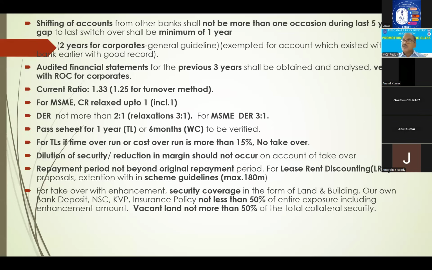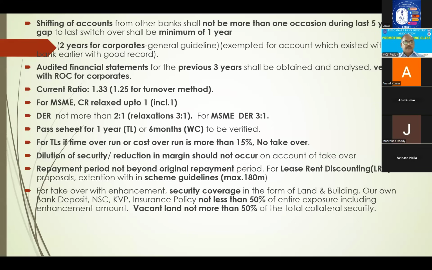Time overrun. You say in 2 years, entire construction will be completed and the commercial operations, they will continue. We call COD date, commercial operation date, or DCCO. DCCO we call, otherwise also. That means commencement of commercial operations, date of commencement of commercial operations. 2 years we have prescribed, but it has taken another 6 months, 2.5 years it has become. In such case, it is exceeded by 25%. So not eligible for takeover. The cost overrun or time overrun will be within 15%, not more than 15%.